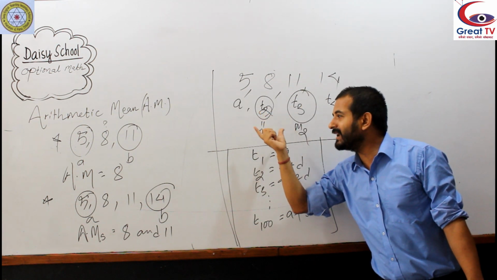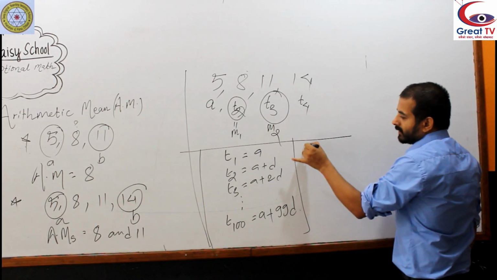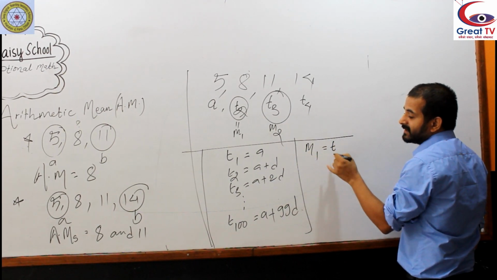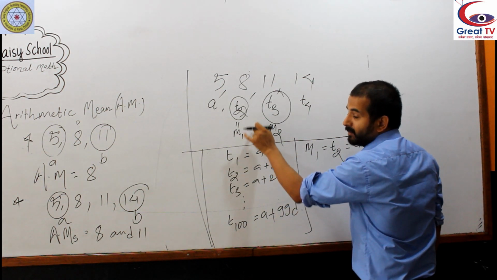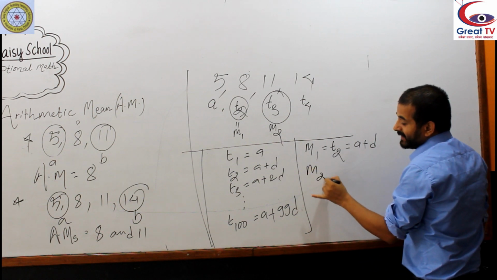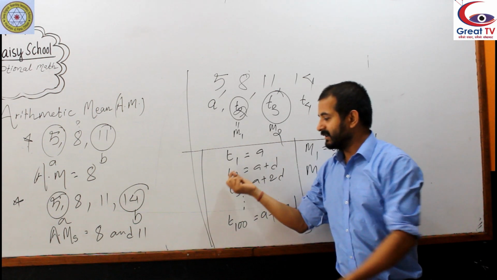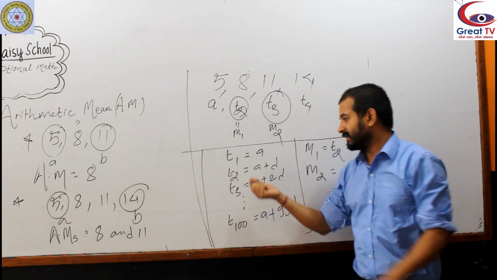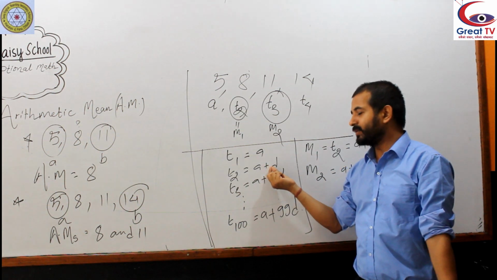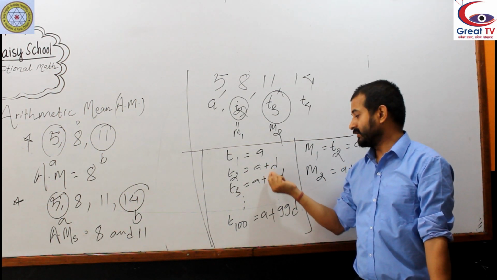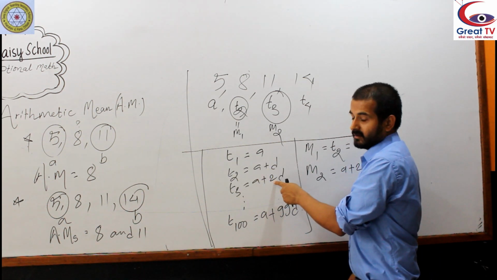Now what I am saying here is about means. The first mean is the second term, a plus d. The second mean is the third term, a plus 2d. In sequence and series, when you talk about terms, the terms go 1, 2, 3, and the coefficient of d goes 0, 1, 2.